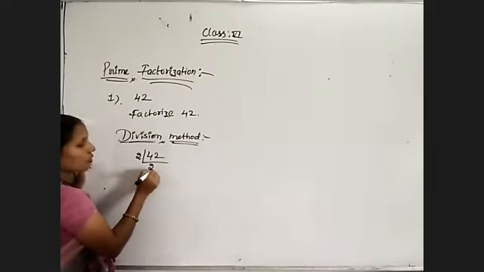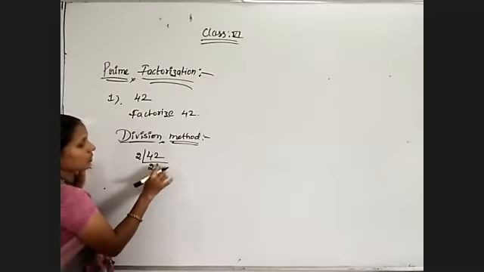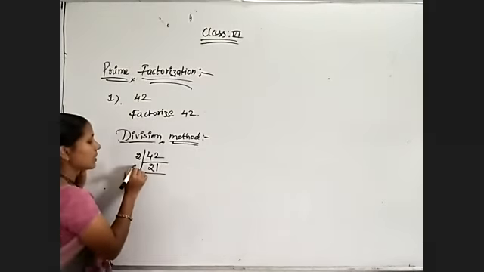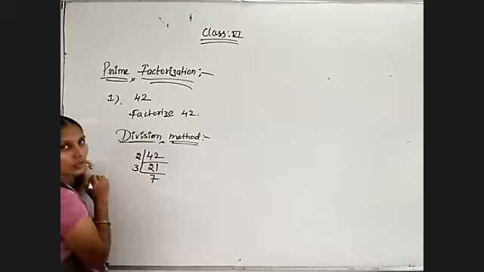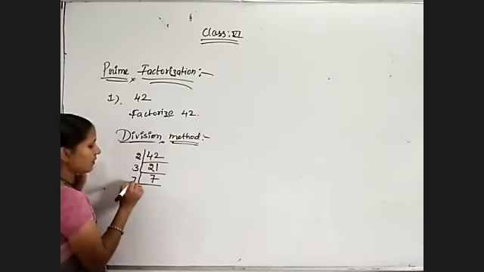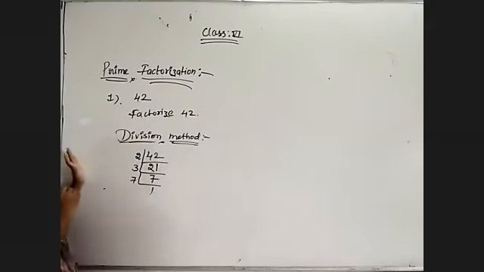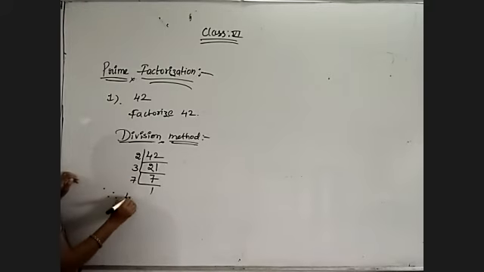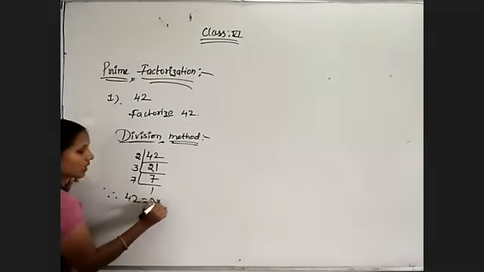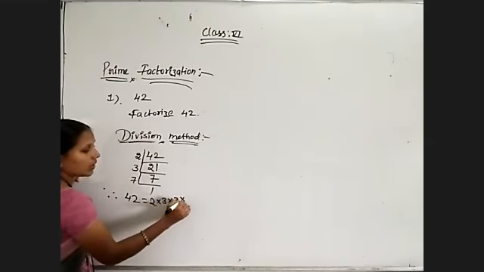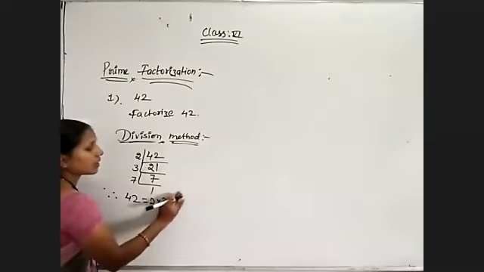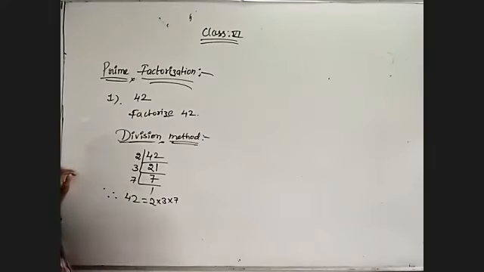2 2s are 4, 2 1s are 2. 21 I will not get in the 2 table, but 3 7s are 21. So 3 also is a prime number. 3 7s are 21. Now 7 1s are 7. That's all. 2, 3, 7 are the prime numbers. Therefore 42 is equal to 2 into 3 into 7 into 1. Actually the factorization is 1 into 2 into 3 into 7. The prime factorization is this one.